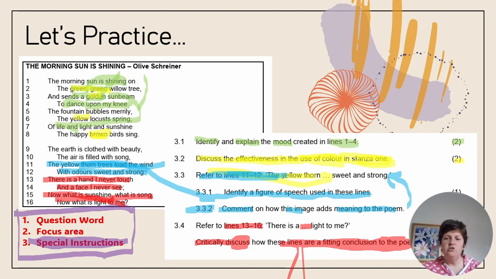This is a fitting conclusion to the poem because when we look at the poem as a whole, the speaker spoke about the beauty in nature, but then revealed to us that that beauty was futile or pointless in the face of the human emotion of grief. There's my first mark. I've critically discussed it. I've said that she is bringing the message of futility to us because of her feelings of grief, even though nature is beautiful. But now I need to give my evidence, my example that backs that explanation.